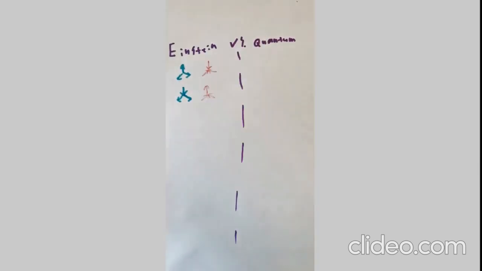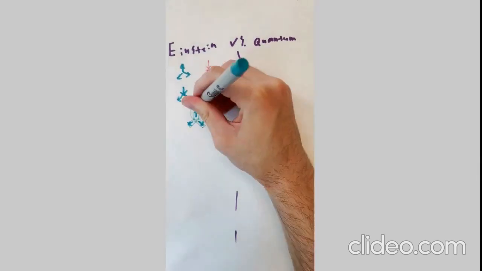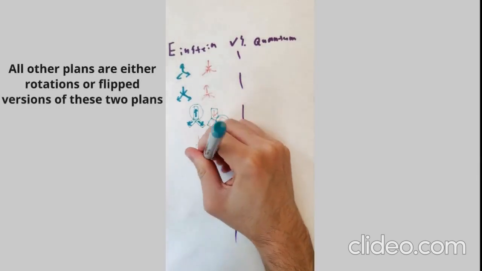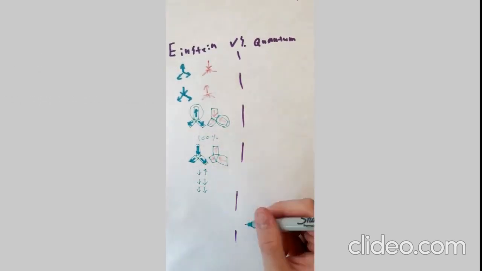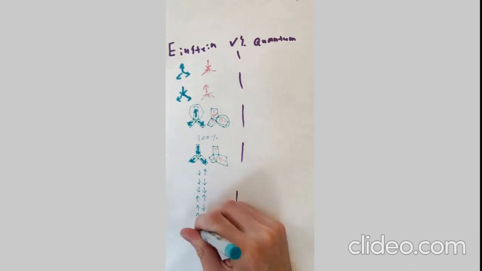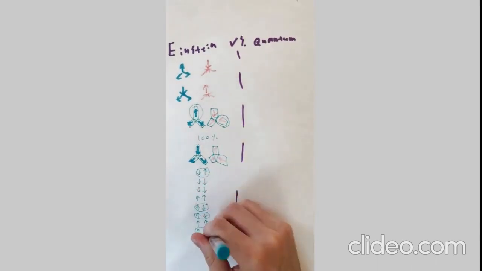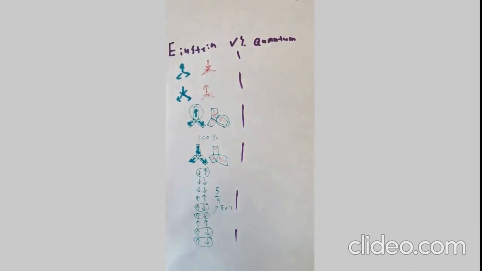The experiment that disproved these hidden variables had three measurement directions randomly chosen for each of the two entangled particles. There were two possible plans for Einstein's hidden variables, either all of them being out on one and all of them being in on the other, or one being flipped. If we take every possibility for both of these plans, we find out that both of them have a greater than 50% chance of having opposite results, with in being one and out being another result.